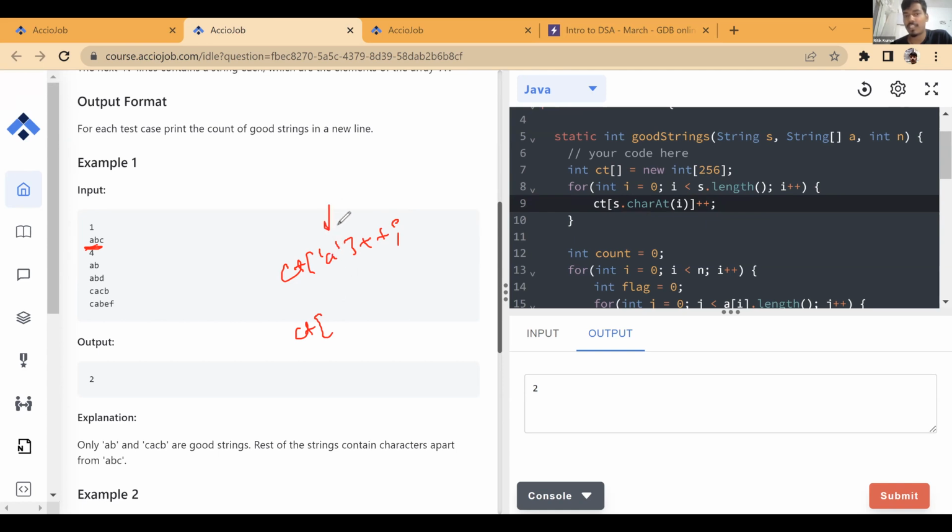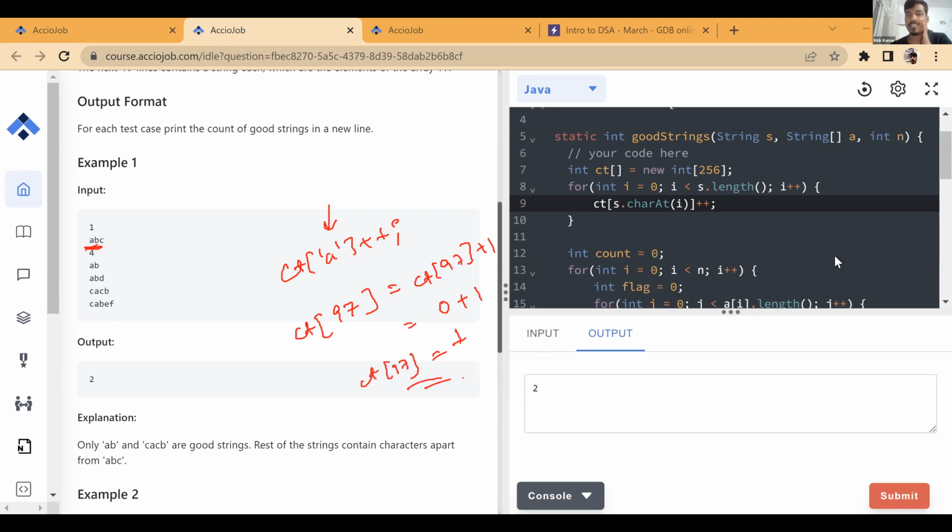A is basically not a character. This will change it to its ASCII value, implicit conversion, right? Count of 97 is equal to count of 97 plus 1. So what is count of 97 currently? It is 0 plus 1, which is 1. Understood? Count of 97, we change it to 1.